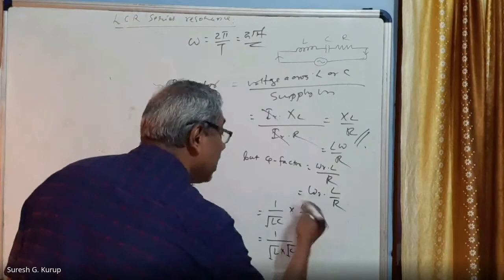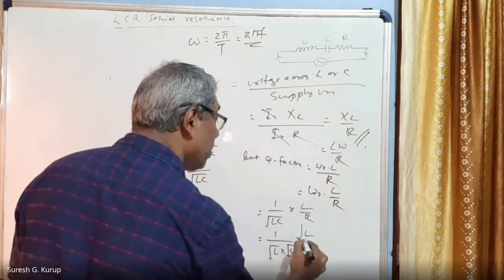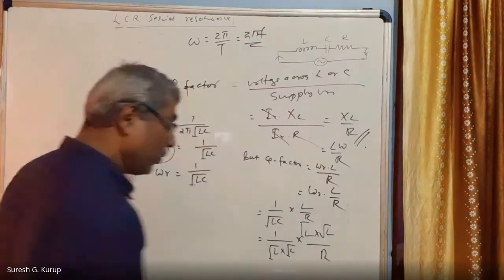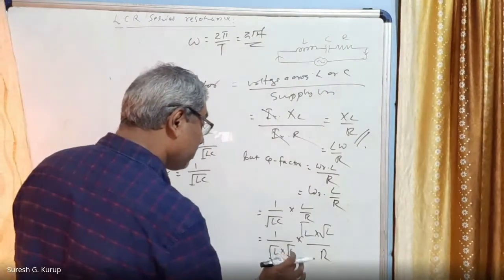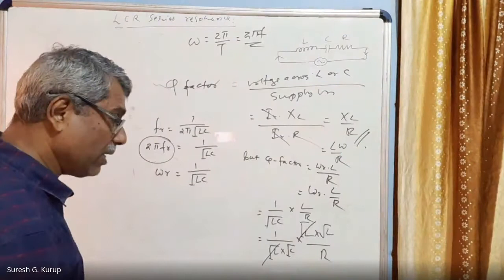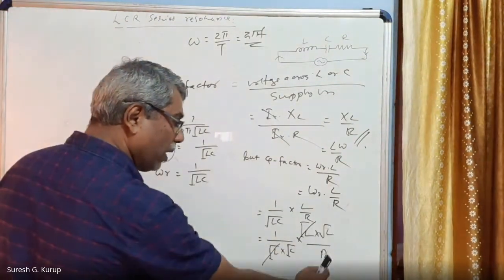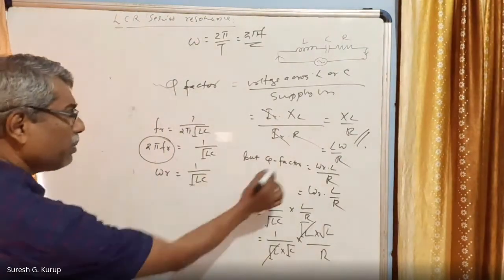L can be written as root L into root L. This L can be written as root L into root L divided by R also. Am I correct? So this L and L cancels. What are the things left? 1 by root C is left and root L by R is left. This can be written as equal to what, means quality factor.